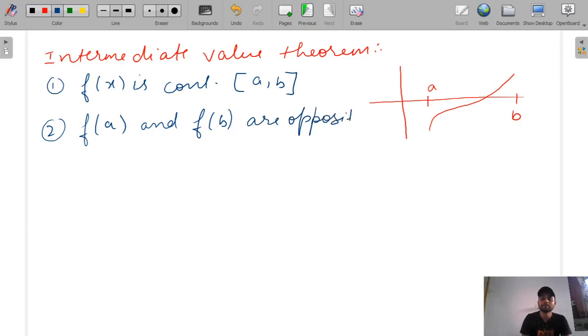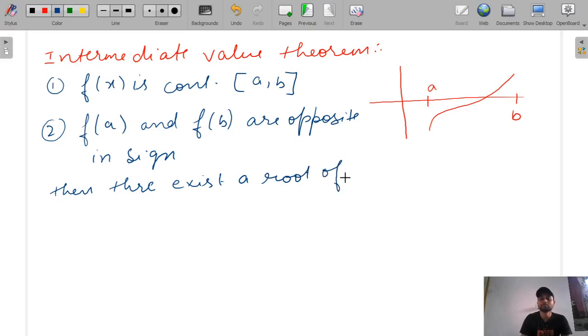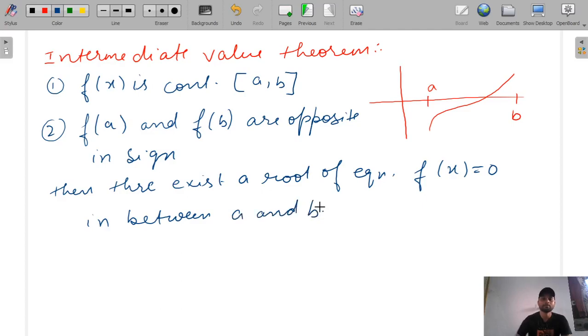What does it mean? If f(a) is positive, then f(b) is negative, or if f(a) is negative, then f(b) is positive. Then there exists a root of the equation f(x) equal to 0 in between a and b.